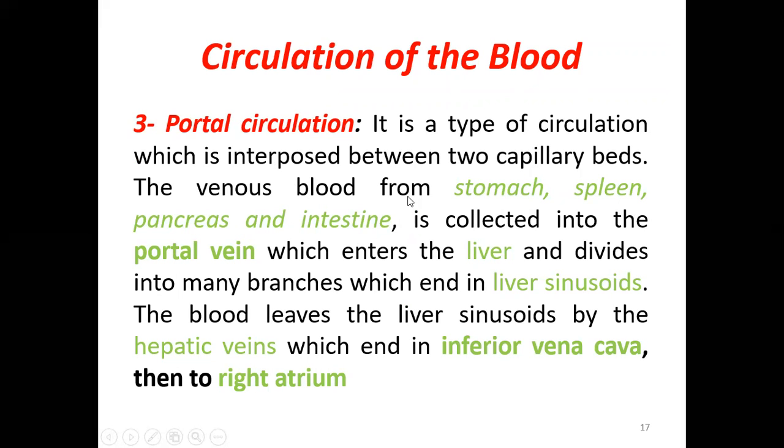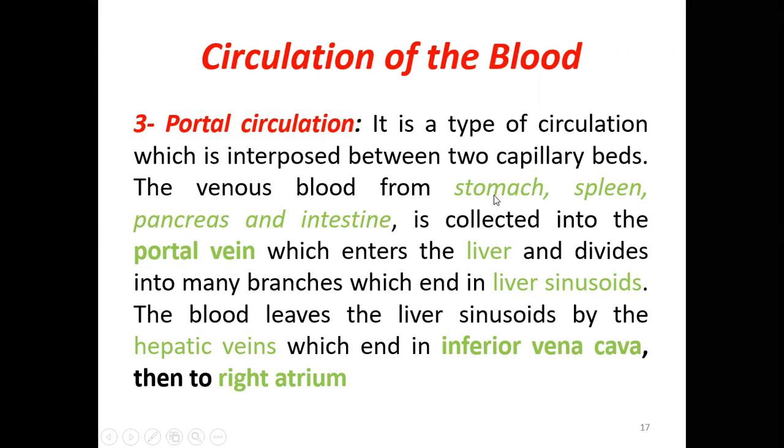The venous blood from the stomach, spleen, pancreas, and intestine, which collects all the absorbed nutrition from the stomach and the intestine, is collected into the portal vein, which enters the liver. So it will carry all the nutrition from the intestine and supply the liver by the portal vein, which divides into many branches that end in the liver sinusoids.